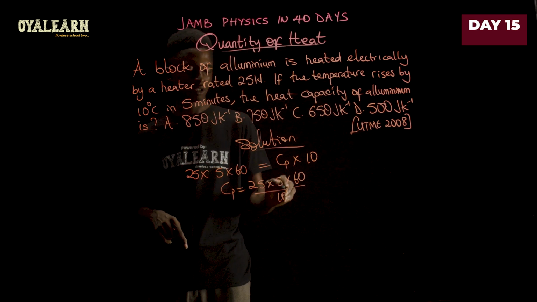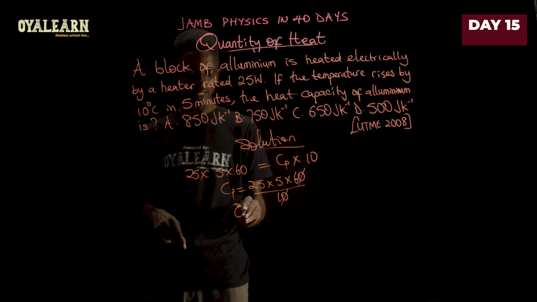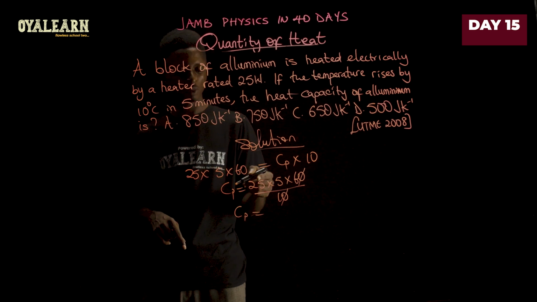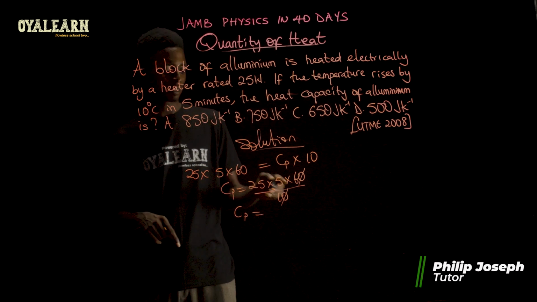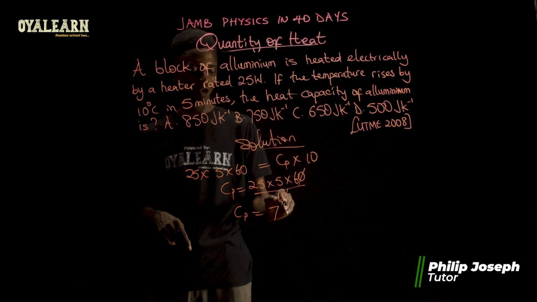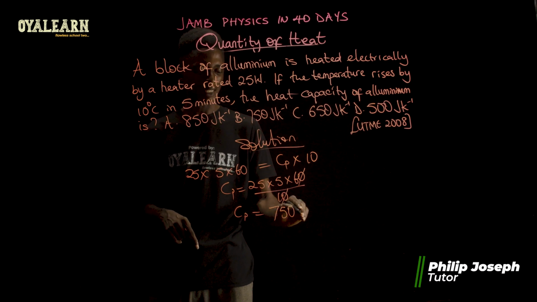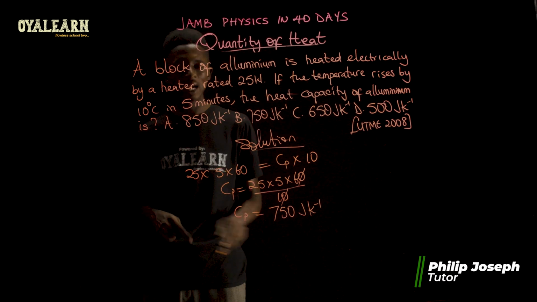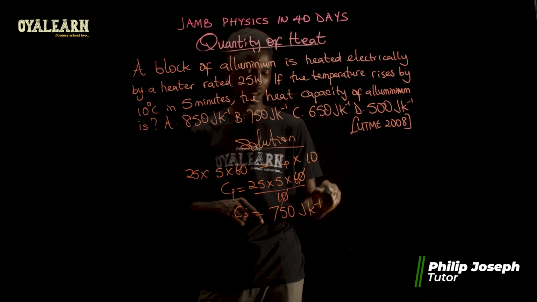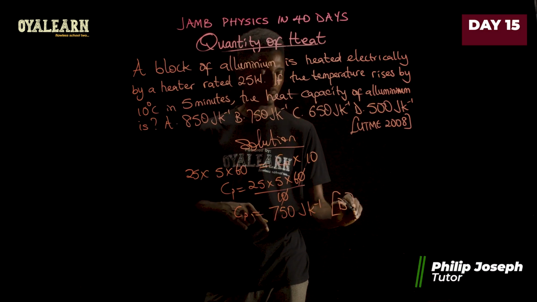So from here, we can then say the thermal capacity is 25 times 5 times 60 divided by 10. So 0 cancels 0, and then the thermal capacity of aluminium will be 25 times 5 times 6, and that will give you 750, and it's in joules per Kelvin. So the correct option is B.